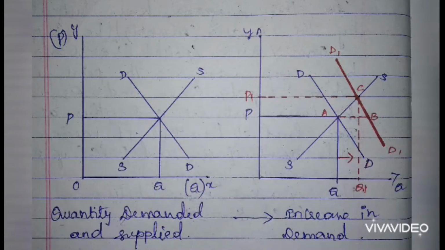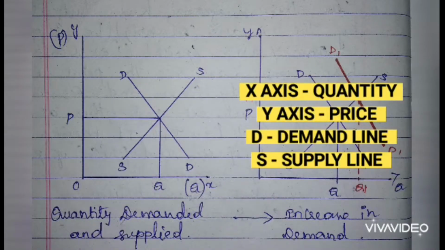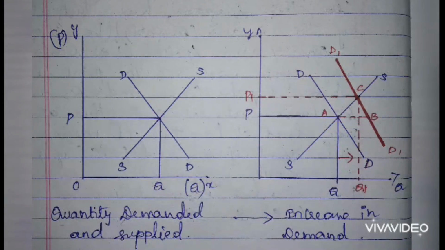This graphical presentation has quantity on the x-axis and price on the y-axis. S is the supply line and D is the demand line. When the consumer consumes QP level of goods and services, they attain the equilibrium point A as mentioned in the graph.